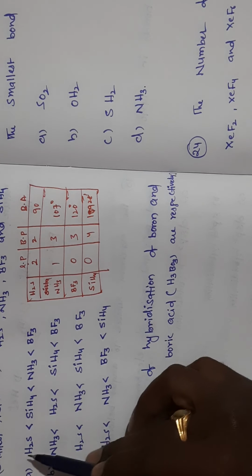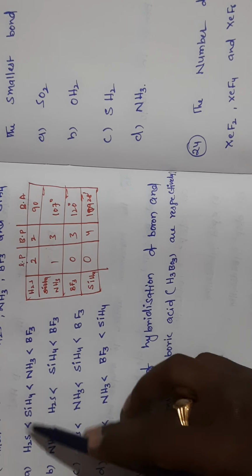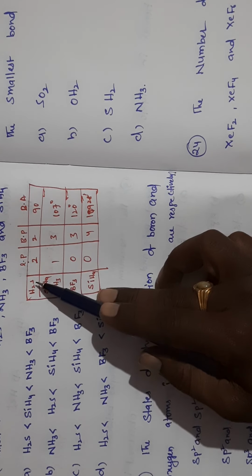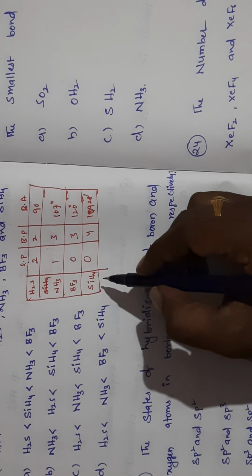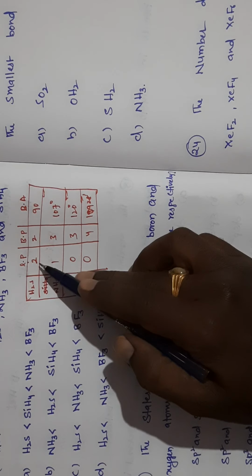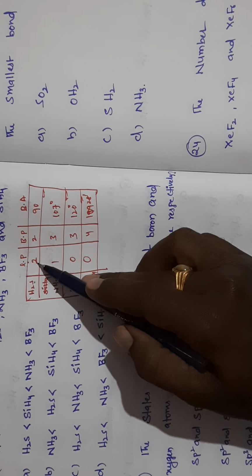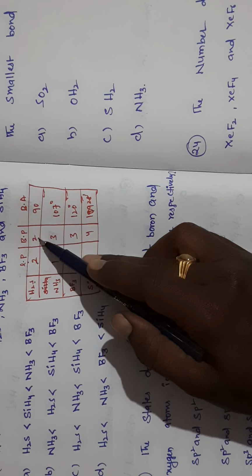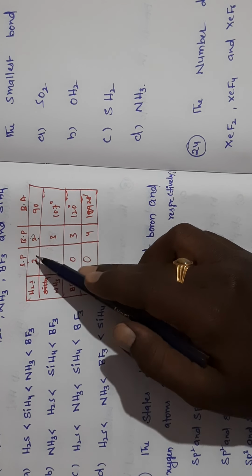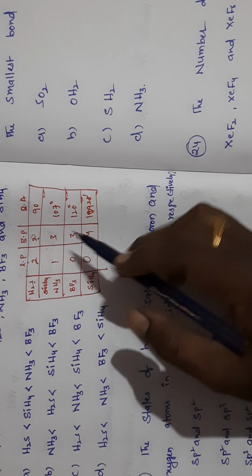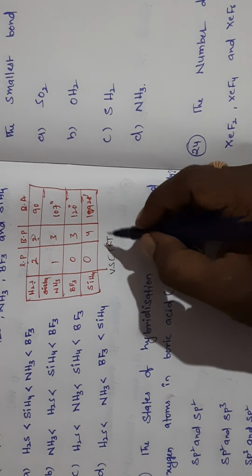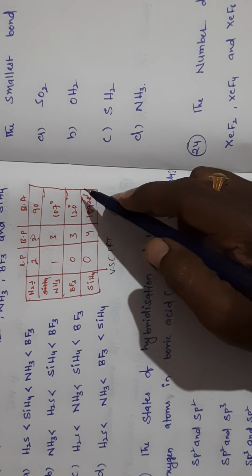sp3 hybridization means tetrahedral geometry. According to these examples, only 4 examples are repeated in all options, so I prepared a table for this. For H2S, by using the shortcut method of hybridization you can predict easily, as I have explained in previous questions. In H2S there are 2 lone pairs and 2 bond pairs, which is actually sp3 hybridization. But according to VSEPR theory, there is maximum repulsion here, and because of that repulsion the bond angle is reduced.